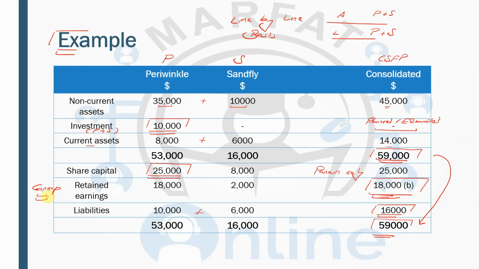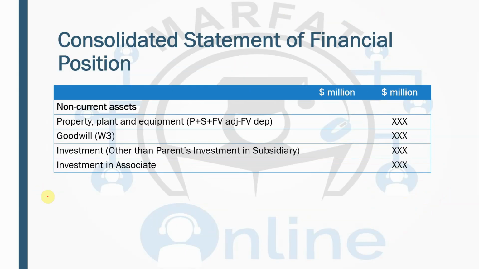All right, so now we'll be moving further and we'll be talking about each and every component of the consolidated statement of financial position in detail. So first of all, you have the non-current assets section right in front of you. In the non-current assets section, first of all you have the PPE, property, plant and equipment, and see there are some adjustments right in front of you, and I'm going to drag it down in order to make it more clear.